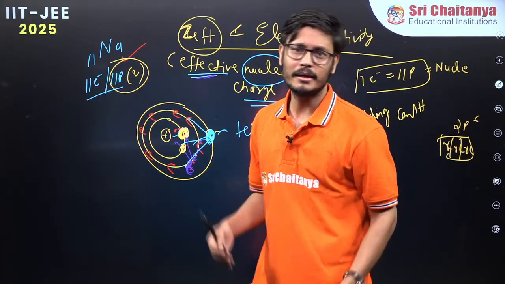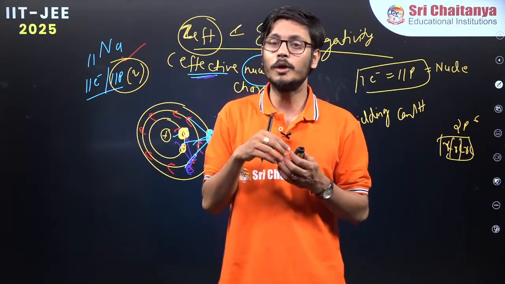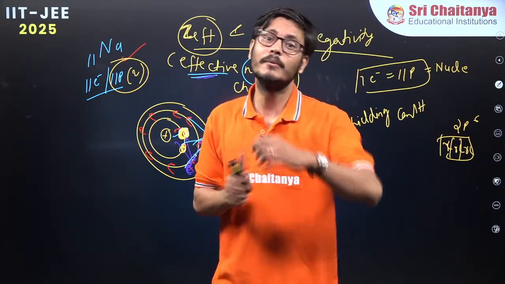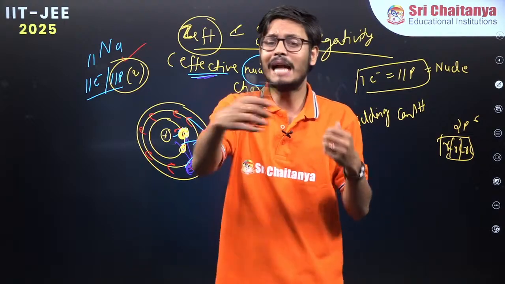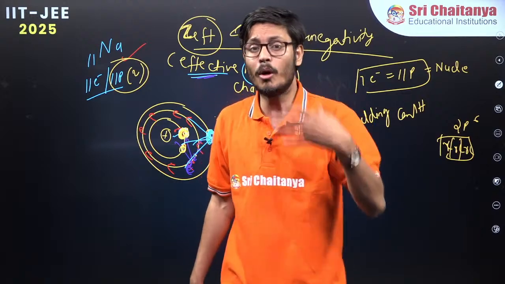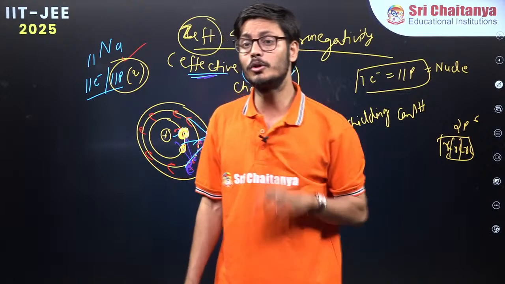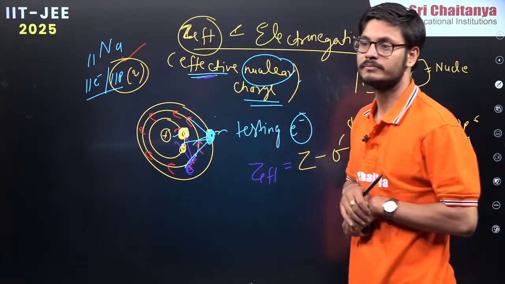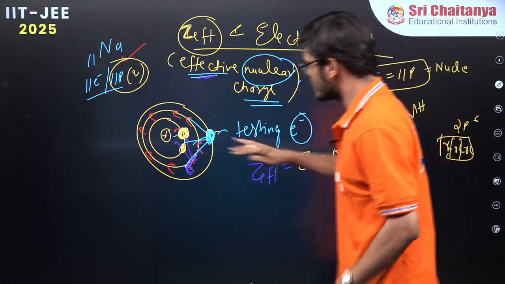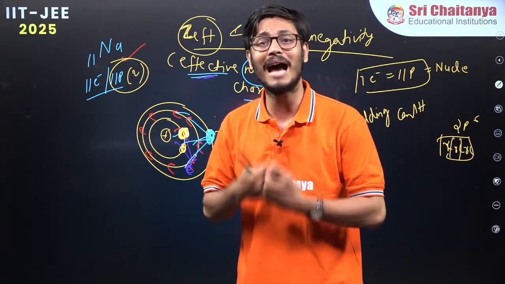Let us say you want to get closer to someone, as most of you are trying. But there are certain people who are already closer. What will happen? They will repel you. Go away. Right? So that is inter-electronic repulsion. Due to that inter-electronic repulsion, the attraction you want to experience, you are not able to get. So how much you are effectively able to experience, that is called effective nuclear charge. Okay. So what is sigma? Sigma is the total repulsion applied by the electrons.